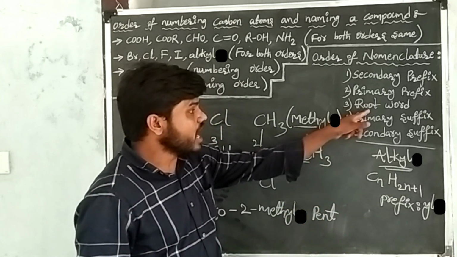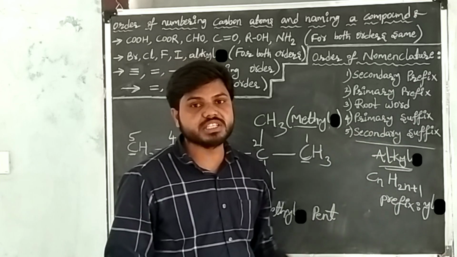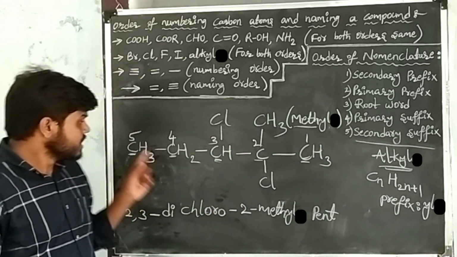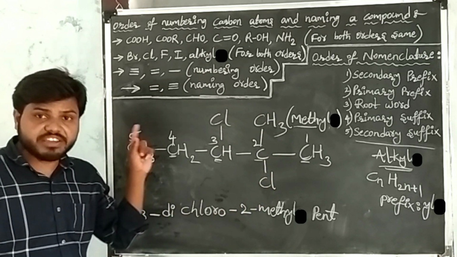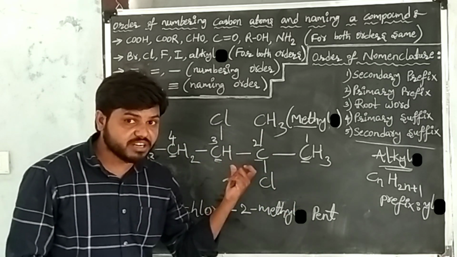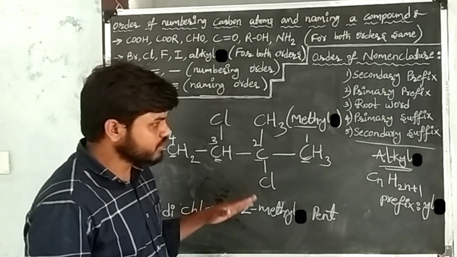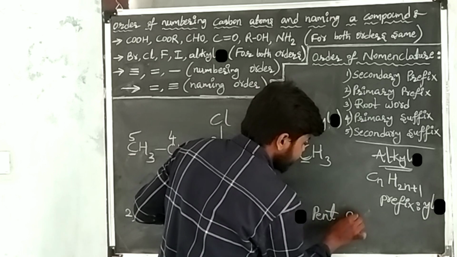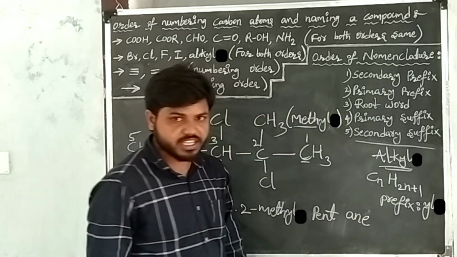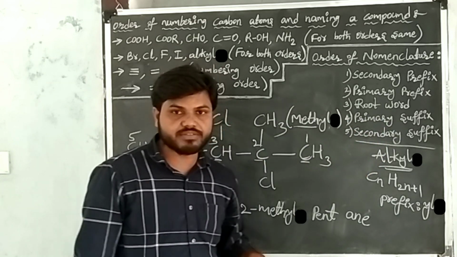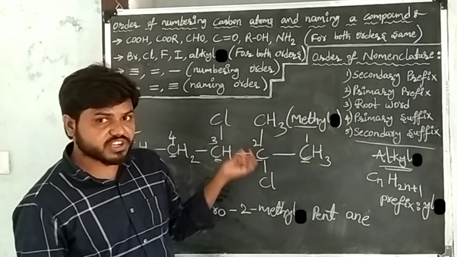After writing the root word, go to the primary suffix. Primary suffixes are single bonds, double bonds, triple bonds. Between every 2 atoms in the given carbon compound, single bonds are present. So take the suffix of a single bond, that is ane. After writing the primary suffix, go to the secondary suffix. Secondary suffixes are functional groups.